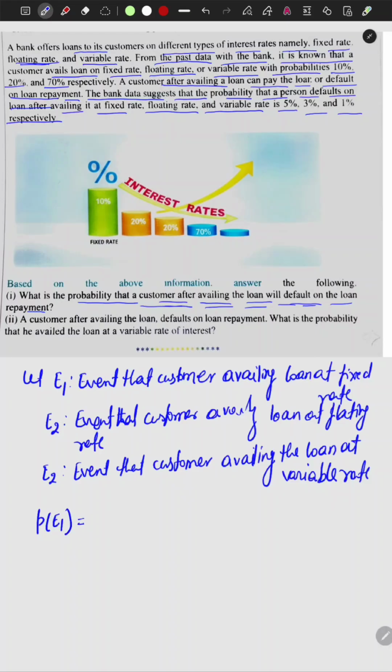The probability of E1 is given: if we say 100 customers are there, then 10% of the customers, 10 customers, are going to avail the loan at a fixed rate. So the probability of E1 is 10 divided by 100, that is 0.1.